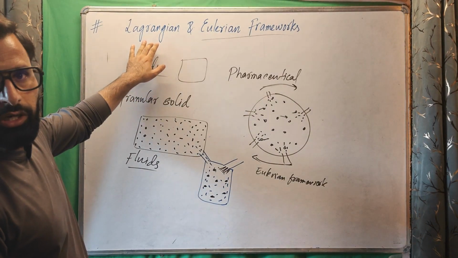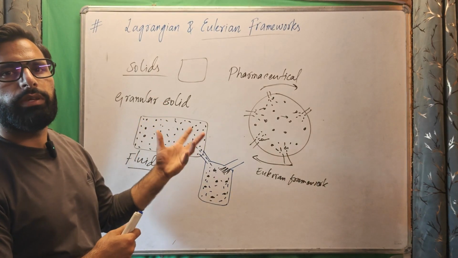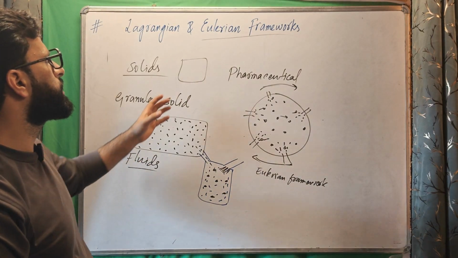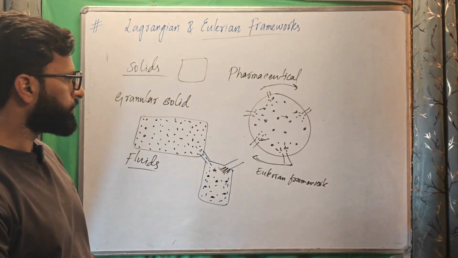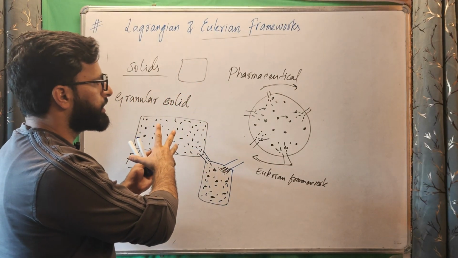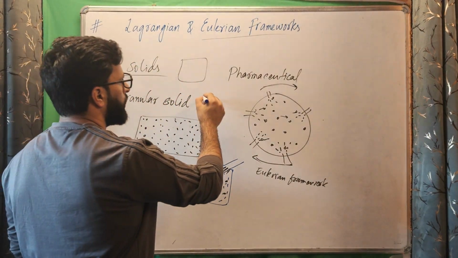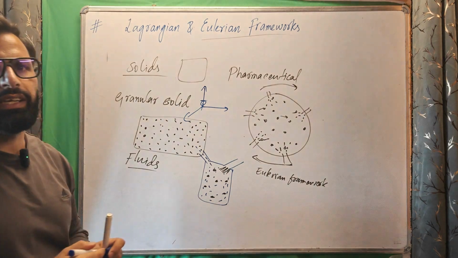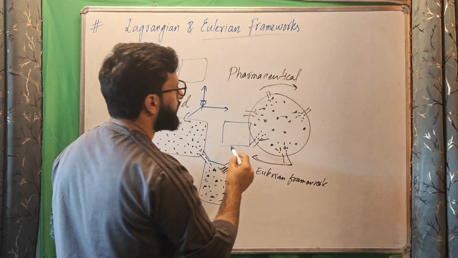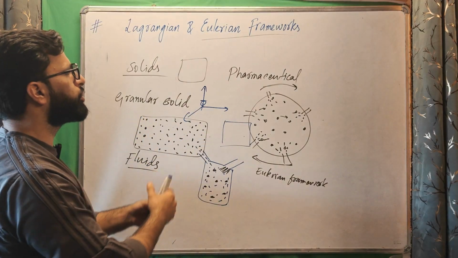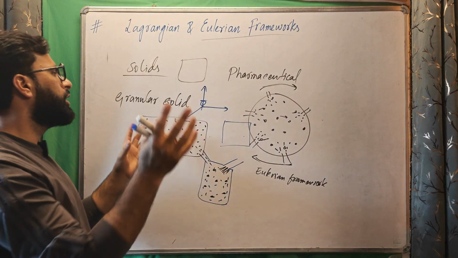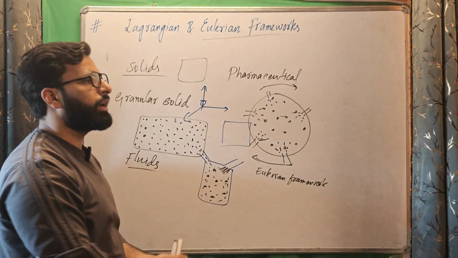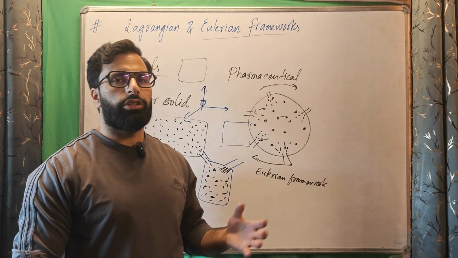When they are applied in the Lagrangian frame, their formula structure will be of one type. When they are applied in the Eulerian frame, their structure will be different because things will be more complicated. And when we know the system, we know the way to study. If it is Lagrangian, we have to start with some frame of reference. If it is Eulerian, then we have to start by choosing some region in space. We start with a frame of reference for Lagrangian, and we start by choosing a control volume for Eulerian. So this will be all in this video. Thank you.